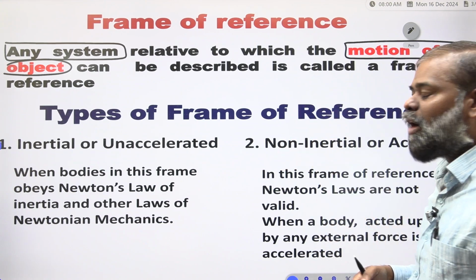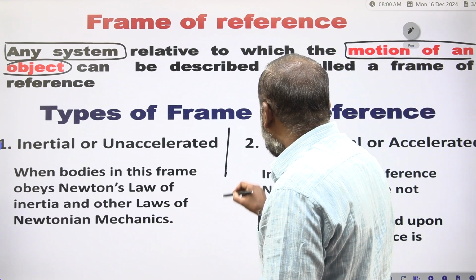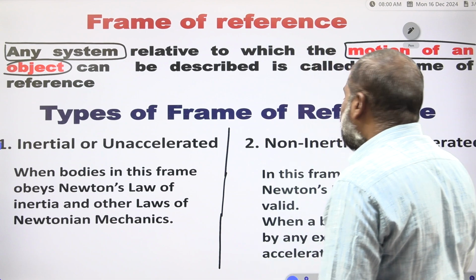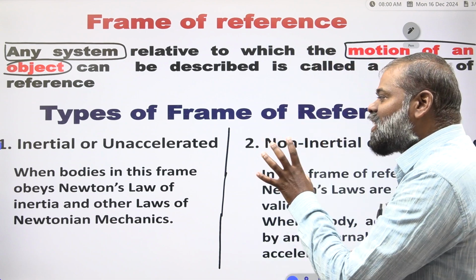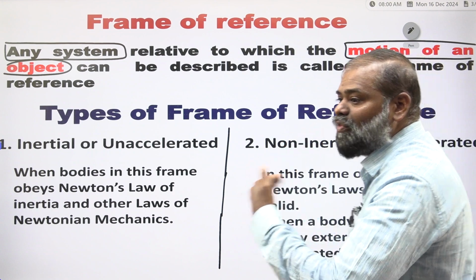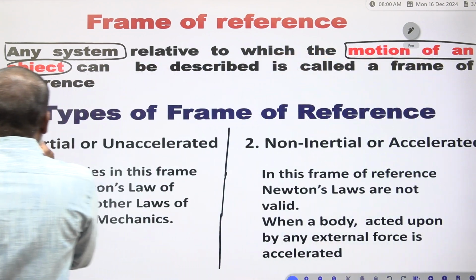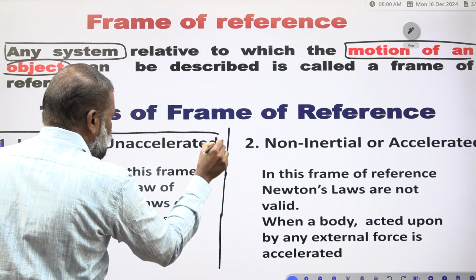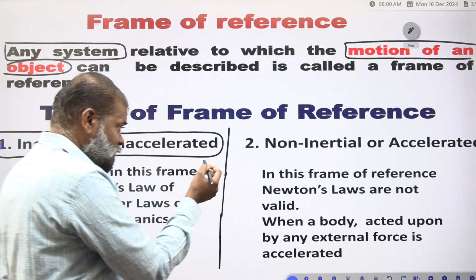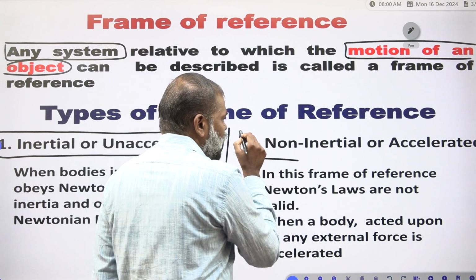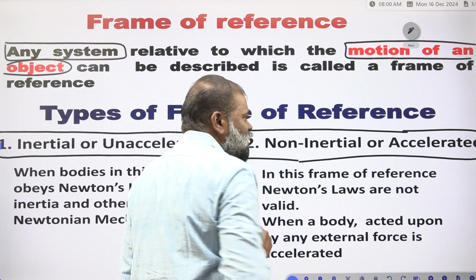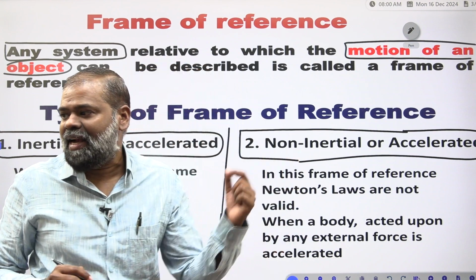So how many frames of reference are there? Majorly two frames of reference are there. One is the inertial frame, which we also call the unaccelerated frame. The other is the non-inertial frame, or accelerated frame.